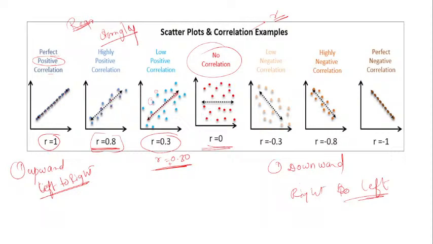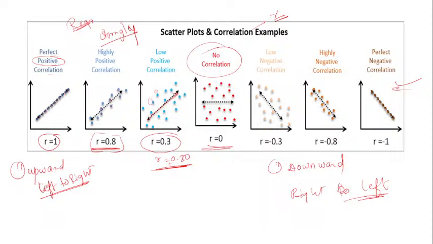So if they ask the question, the correlation will be 0. Yes, it will be 0 if there is no relationship between the two variables. Okay, there is a possibility. Then what about perfect negative correlation? We are starting from here. What is a perfect negative correlation?